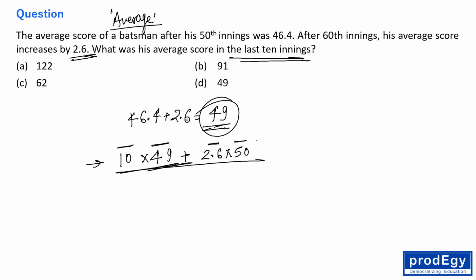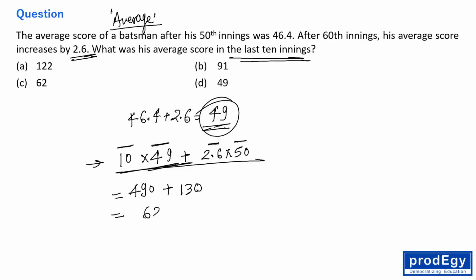I mean, in the last 10 innings, he scored 49 runs, and on top of that he scored so much more that he distributed 2.6 to the remaining 50 innings as well, right? So his total score was what? 49 into 10 is 490 and plus 130, right?